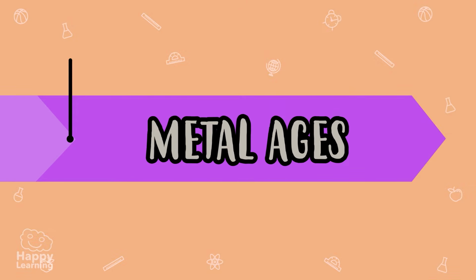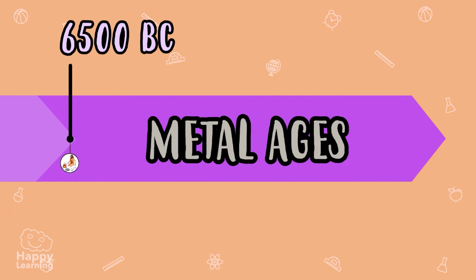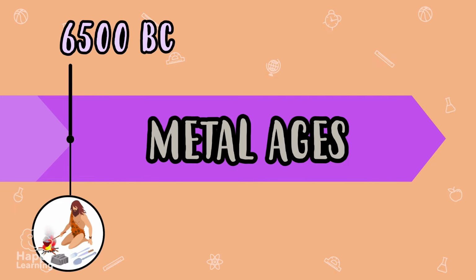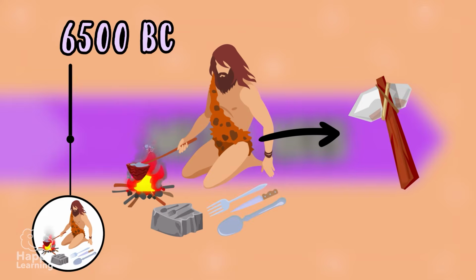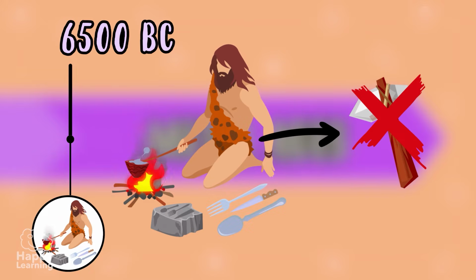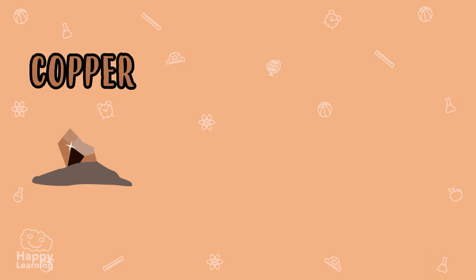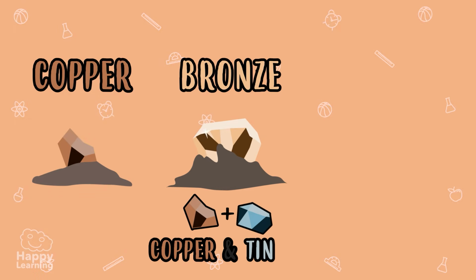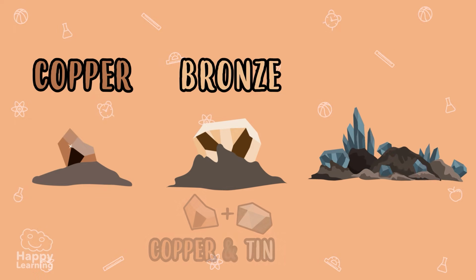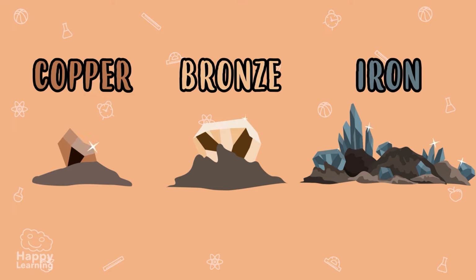The Metal Age begins approximately in the year 6500 BC, when man began to use different types of metals instead of stones to make tools. The first metal to be used was copper, then bronze, which is a mixture of copper and tin, and finally iron, a much more abundant mineral and therefore easier to find in nature.